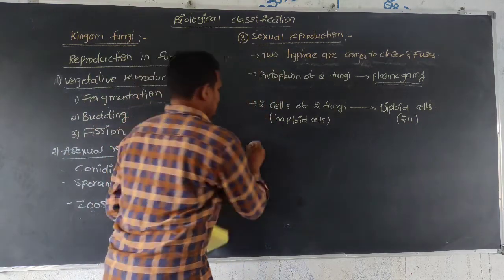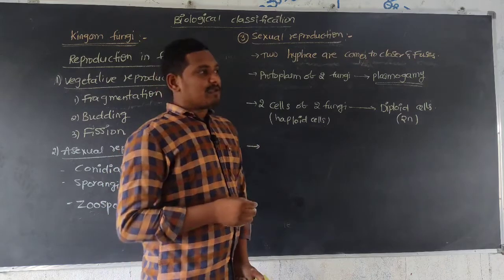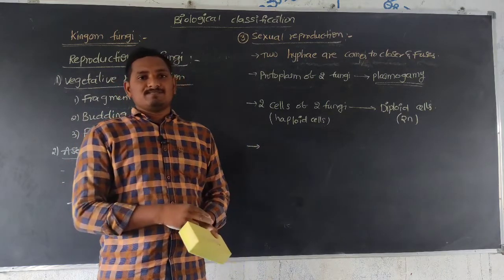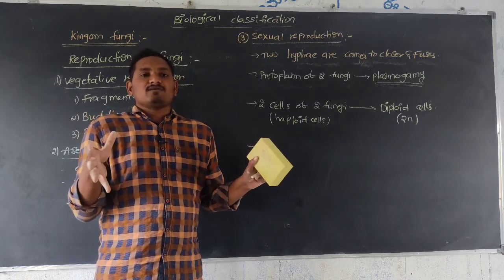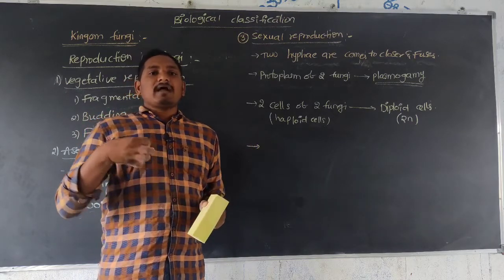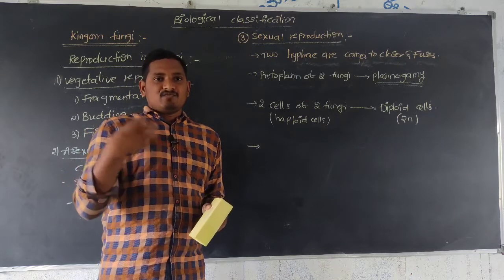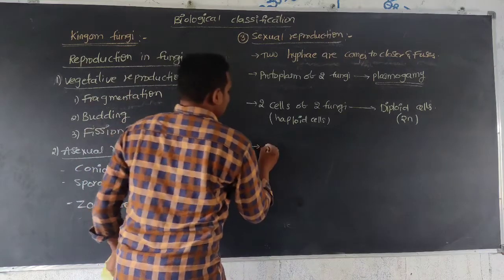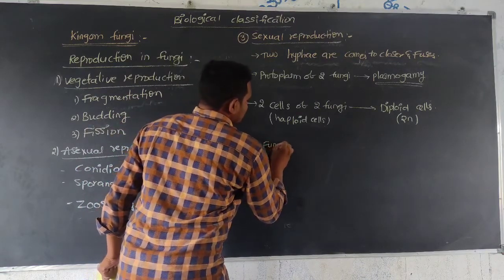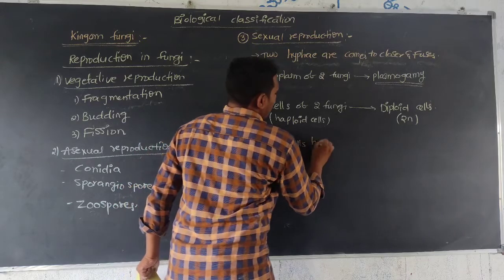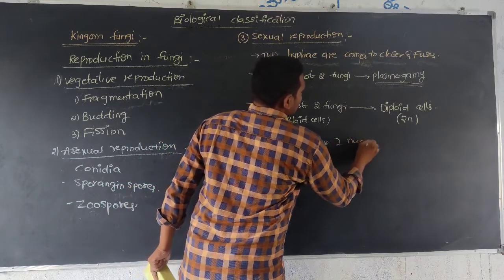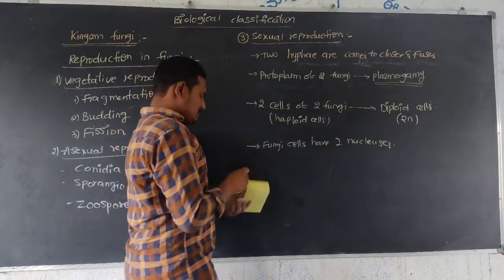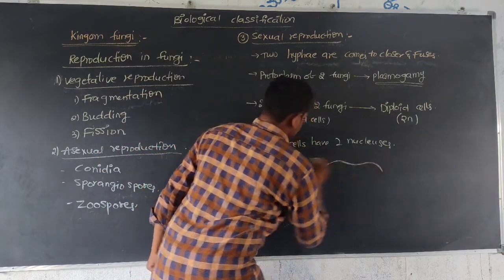Next, karyogamy. Karyogamy means each cell contains two nuclei. Two fungal hyphae or mycelia come closer and release nucleus into another fungus. So in fungi, cells have two parental nuclei in one cell.